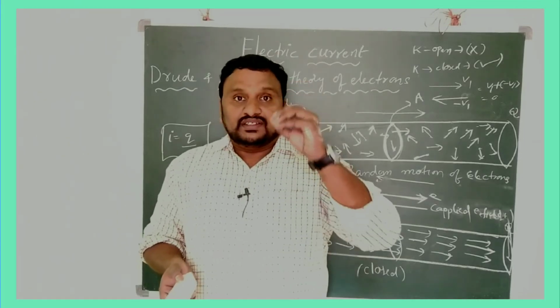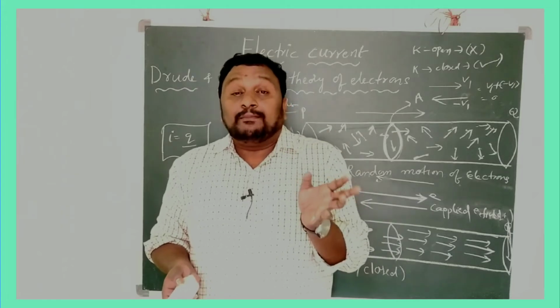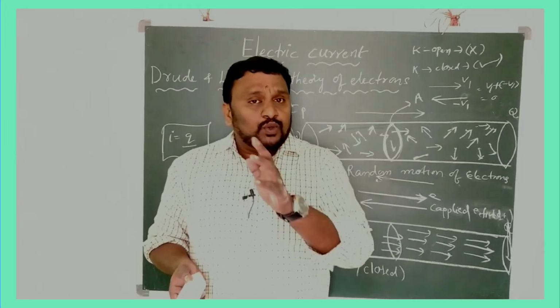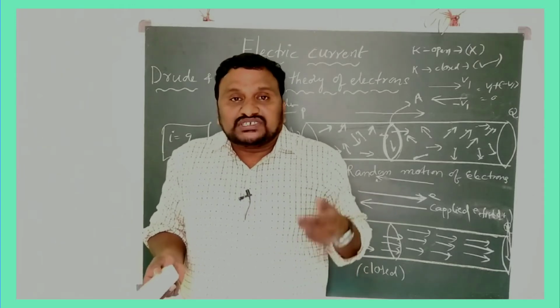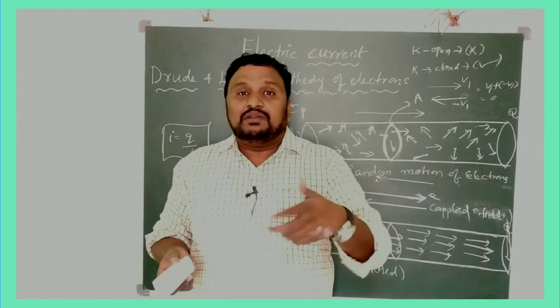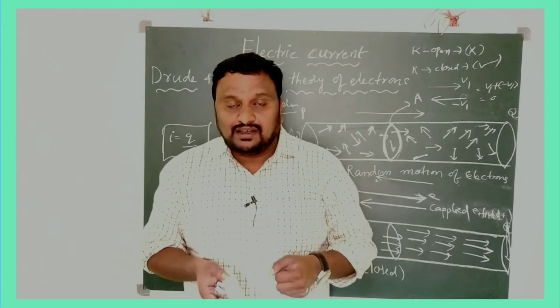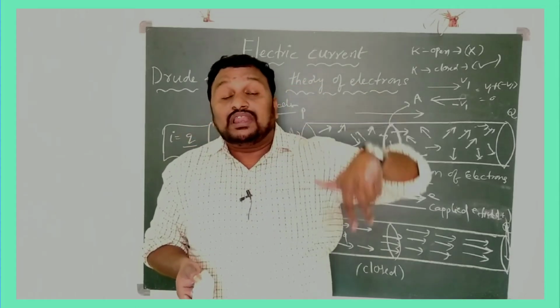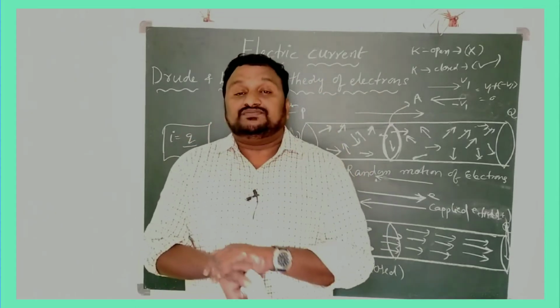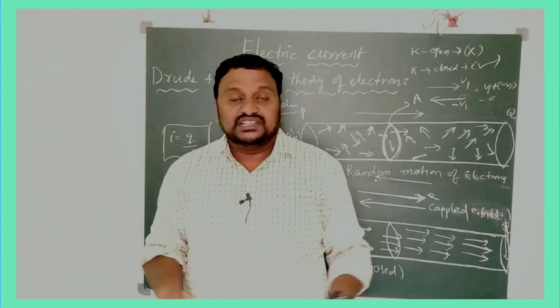That's why there is some variation of velocity from one electron to another. It is not possible for every electron to have the same velocity, because they make a number of collisions with a number of lattice particles. Clear? That's why we consider the average of all velocities of electrons, and since they move in the same direction, we can take the average. There is no problem.